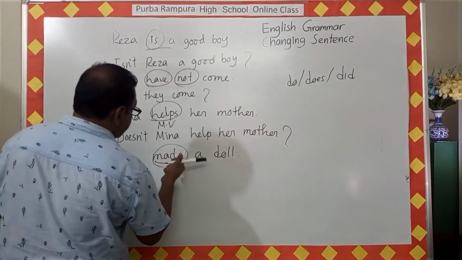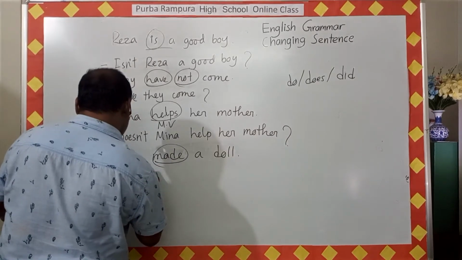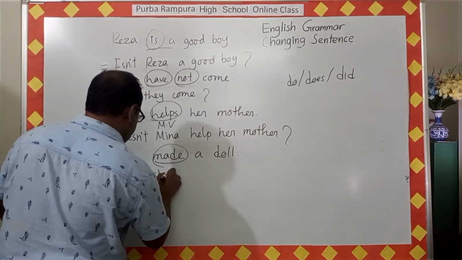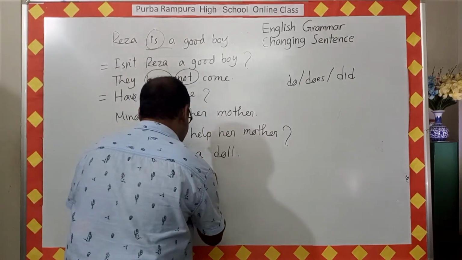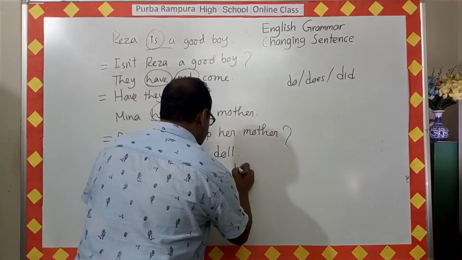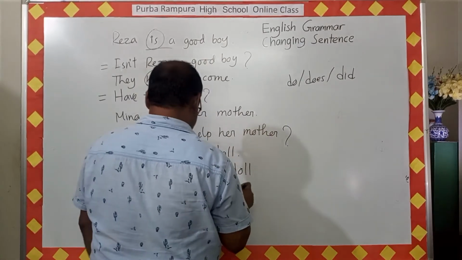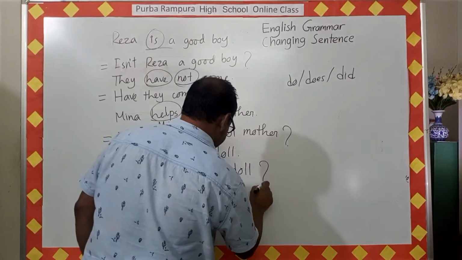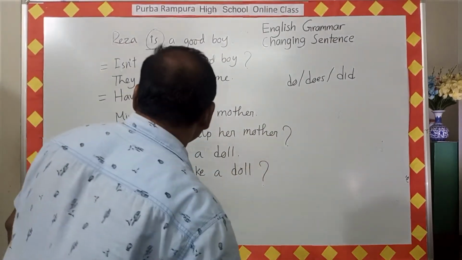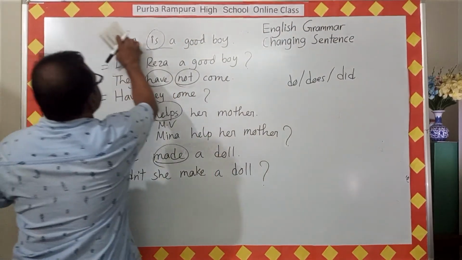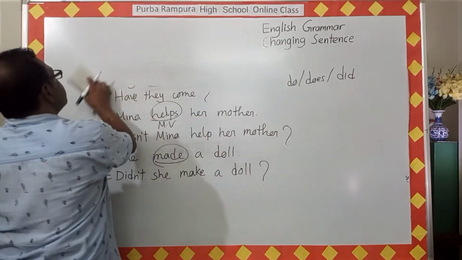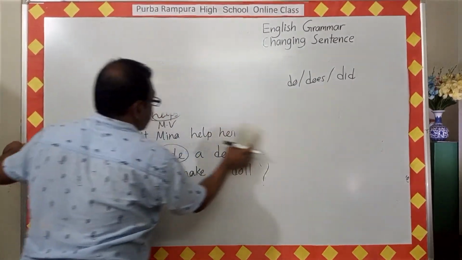And it is an affirmative sentence. Didn't she make a doll? Didn't she make a doll? Question mark. Okay, these are the main rules of making an assertive sentence an interrogative one.